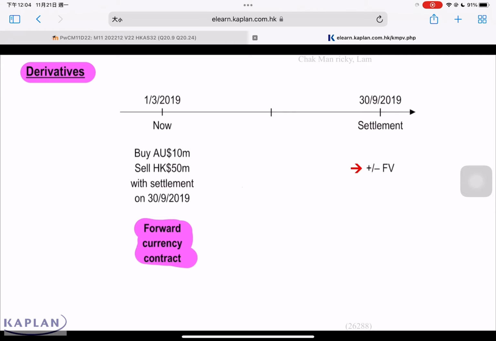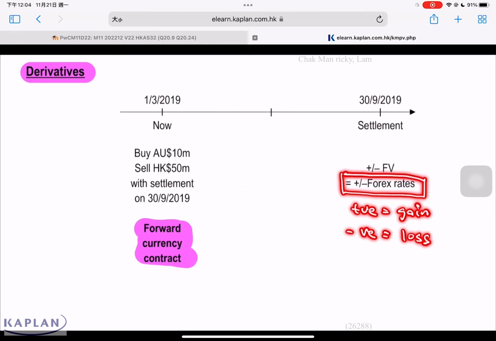The value of this contract will go up or down depending on the movement in the exchange rate. If the exchange rate is favorable, the company would have a gain. If the exchange rate movement is against the company, it would incur a loss. This type of contract we call a derivative instrument. Maybe look at the definition of derivative instrument first.